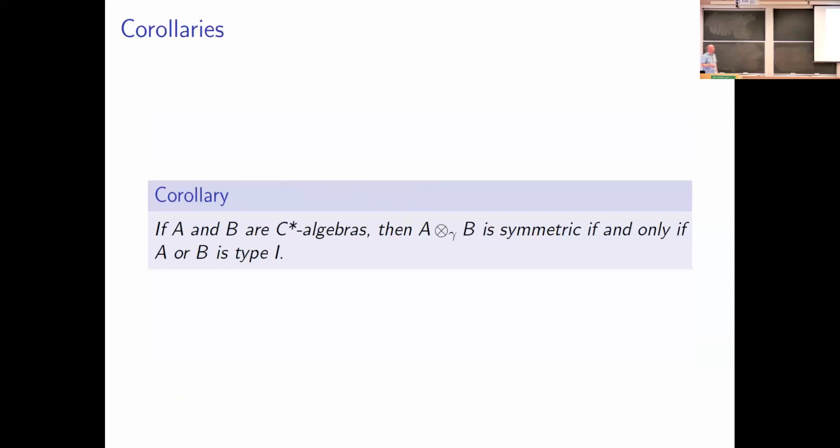As a consequence, if we have two C-star algebras A and B that satisfy the property that their Banach space projective tensor product is symmetric, well, then we have that A or B is going to be type 1, and conversely. So we get a complete characterization of when the Banach space projective tensor product of A and B is going to be symmetric, precisely when A or B is type 1.